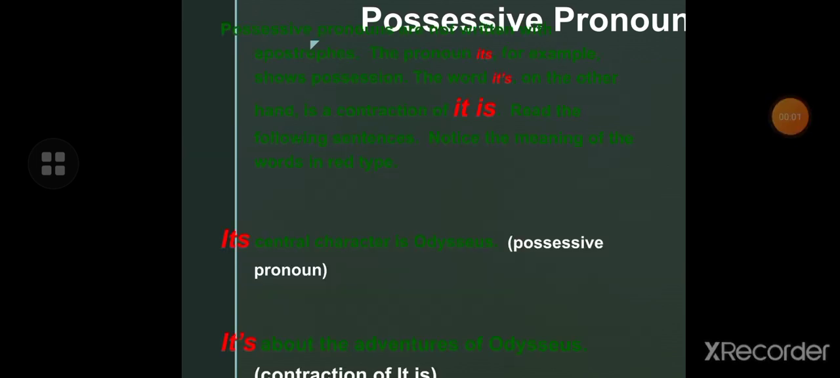And children, the most important thing you have to remember is that possessive pronouns are not written with an apostrophe. The pronoun its, for example, shows possession. The word it's, on the other hand, is a contraction of it is. Read the following sentences. Notice the meaning of the word in red type. Its central character is Odysseus, and here its is used as a possessive pronoun. And next, it's about the adventure of Odysseus. Here the apostrophe is given, it's is a contraction of it is. So children, possessive pronouns are not written with the apostrophe.